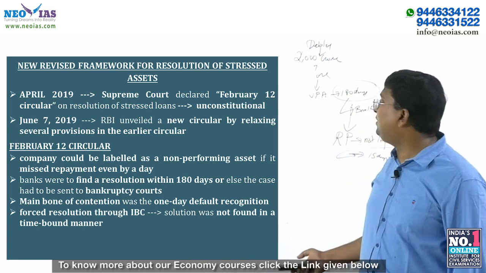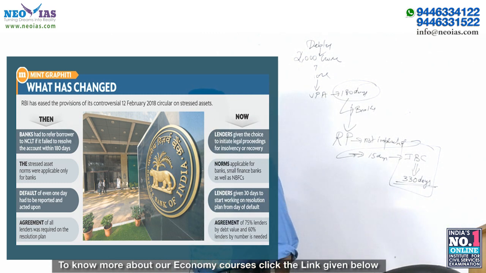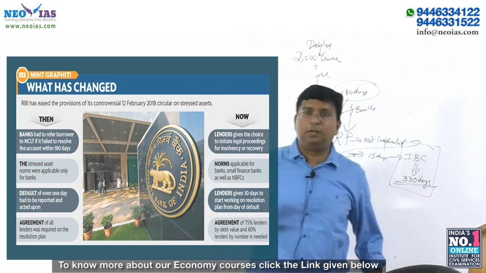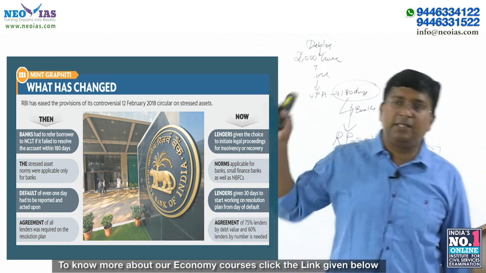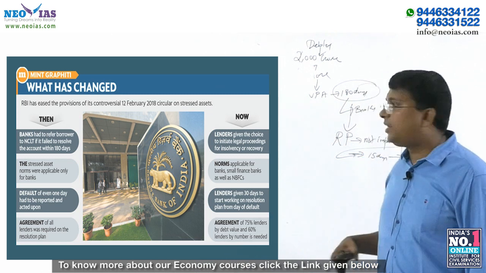Okay. Now, what is this revision? Now, we'll make a comparison: the February 2018 circular and the June 2019 circular. What is the revised and the new norm? What is the new norm and the earlier norm on resolution of stressed assets?